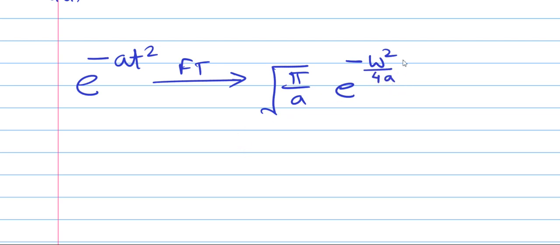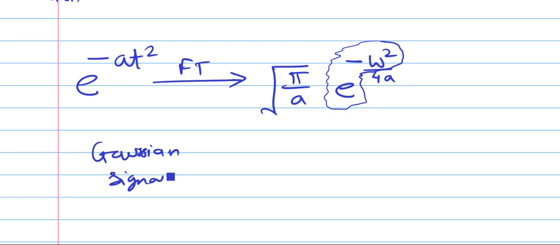So can you tell me what is this? This is again a Gaussian signal. The exponential has a negative power and the square of the variable. So we can say that a Gaussian signal has a Fourier transform. Options: impulse, rectangular, sinc, Gaussian. A Gaussian signal has a Fourier transform of the nature Gaussian only.